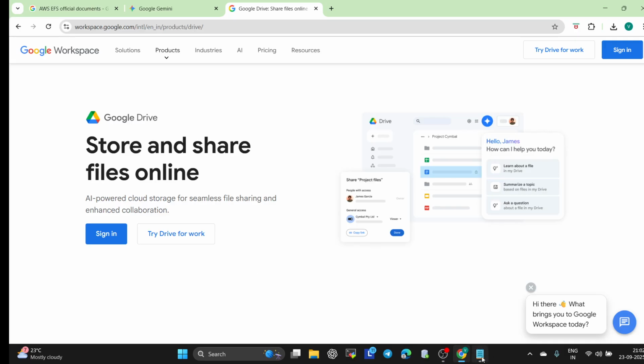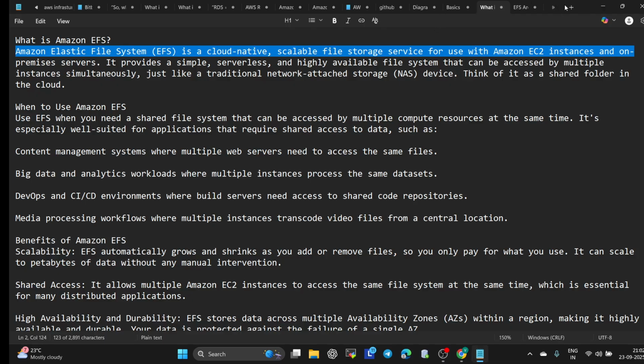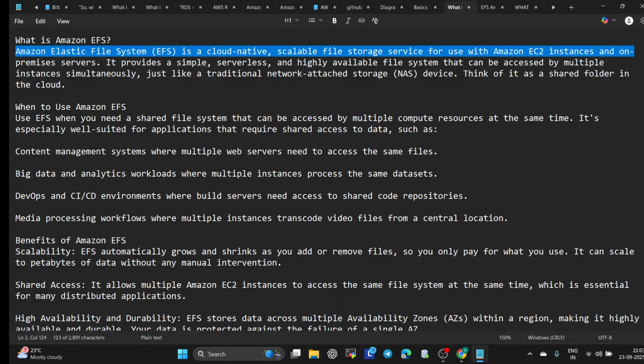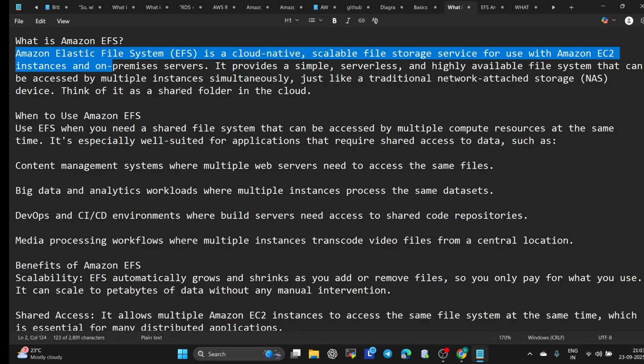By the end of this session, you will have complete clarity on how EFS fits in real-world projects. So in today's class, the main thing we are going to discuss is what is AWS EFS. If you want to understand what Amazon EFS is, don't worry about notes. The notes are here, and you can also Google it and refer to the AWS official documentation. So see what I have written here.